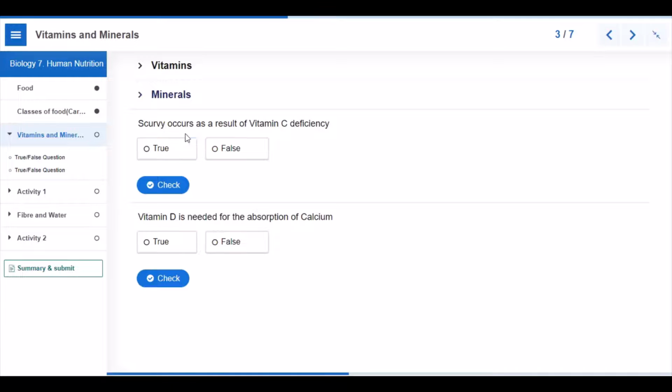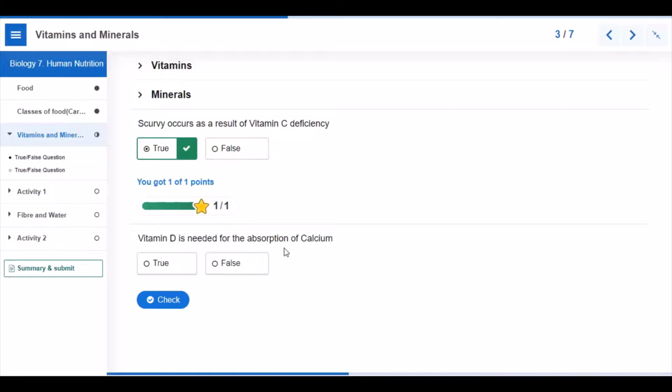Quick question. Scurvy occurs as a result of vitamin C deficiency. True or false? True. Vitamin D is needed for the absorption of calcium. True or false? True.